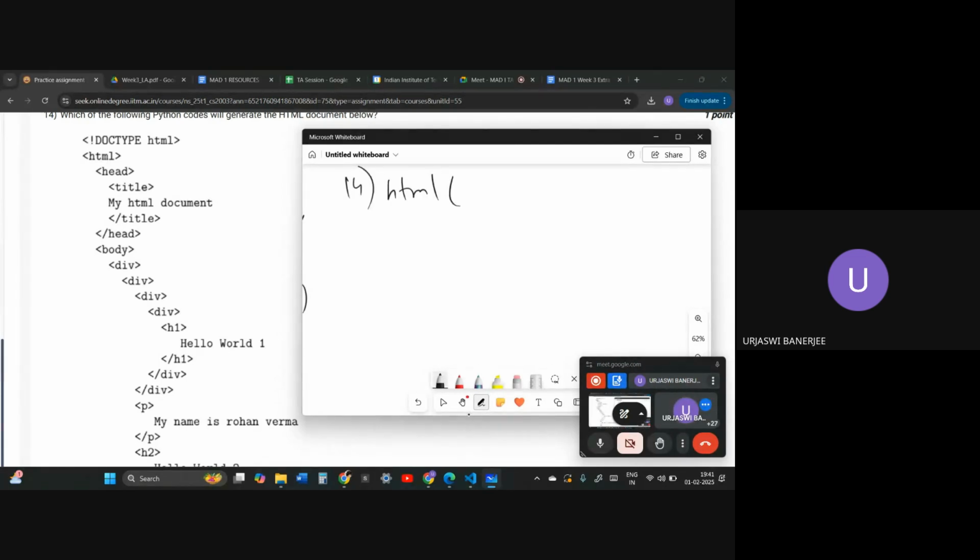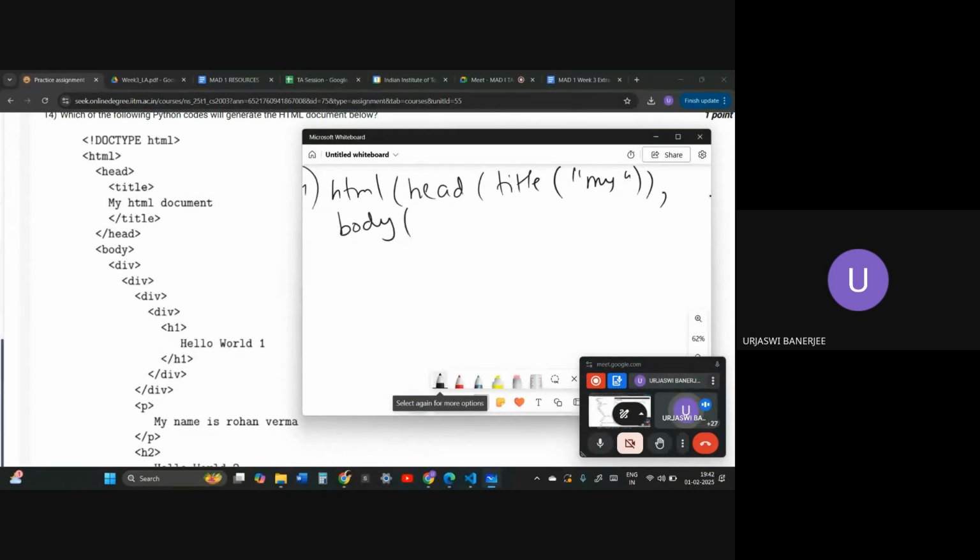So HTML, and then inside HTML will be head, and then title will be my HTML document. I will just close it. Comma. Title has been closed, head has been closed. This is a comma, please don't mistake it for brackets. Next comes body. Inside of body we have a div. So div, inside of